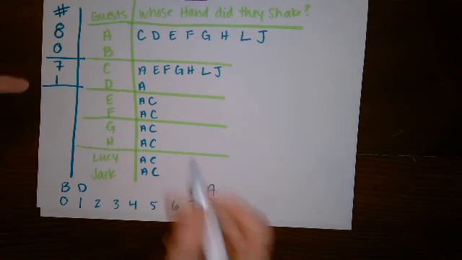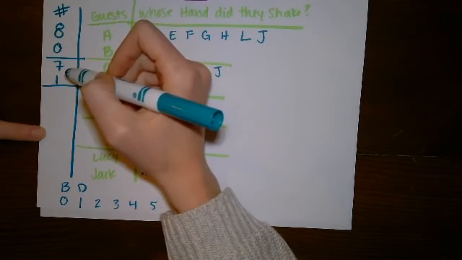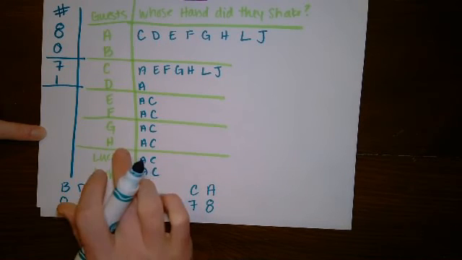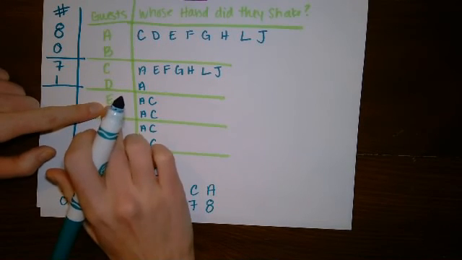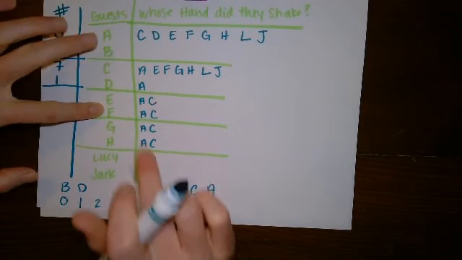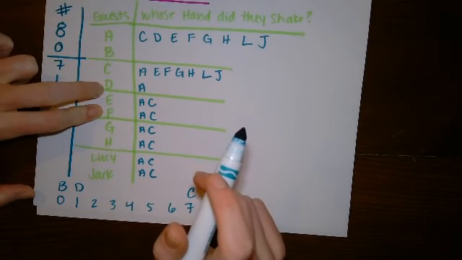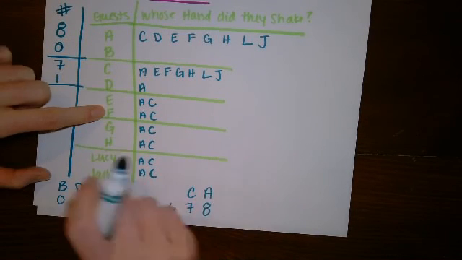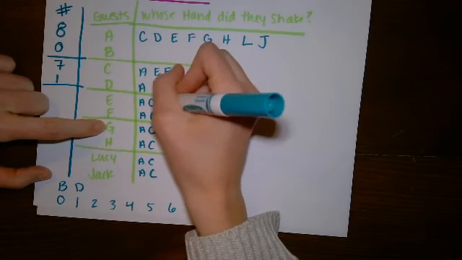At this point, a pattern starts to emerge. You might see it. I've accounted for the person who shook 8 hands. I've accounted for the person who shook 7. Now I'm going to think about the person who shook 6, person E. They shook hands with A and C. We know they didn't shake hands with B. We know they didn't shake hands with D. And they're not shaking hands with their date F.